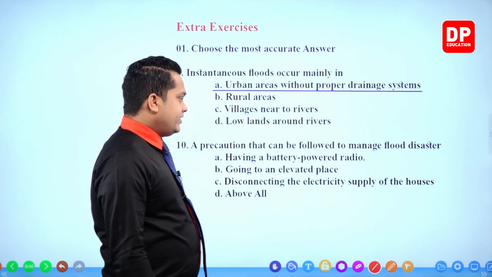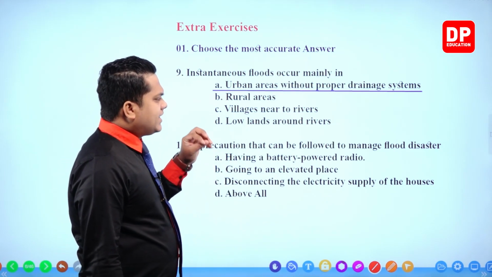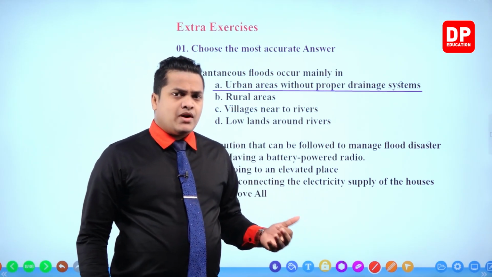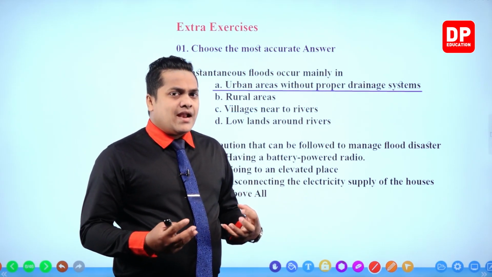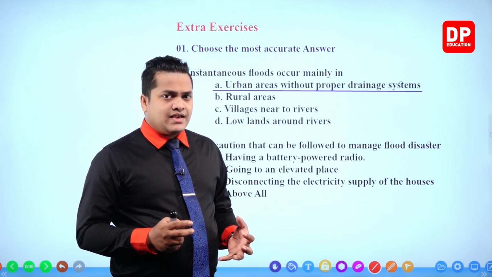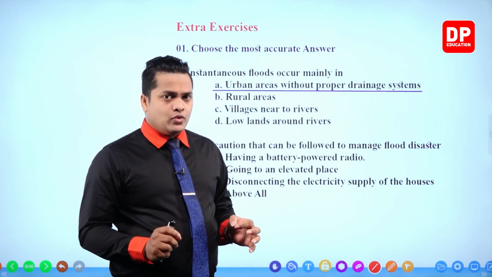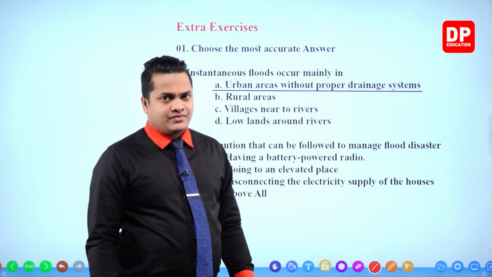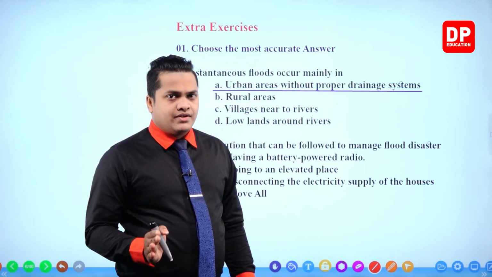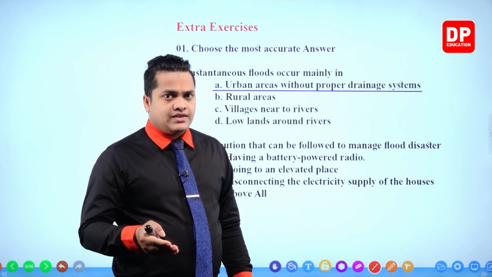So my dear children, this is talking about management, no? That means this thing has already happened. So in that case, what can we do to manage the disaster? We can listen to the government or the authorities.